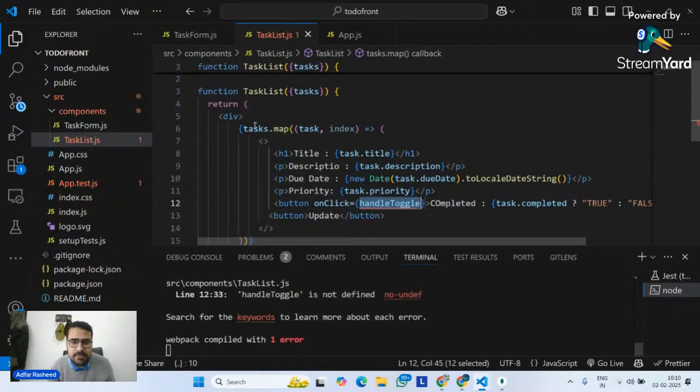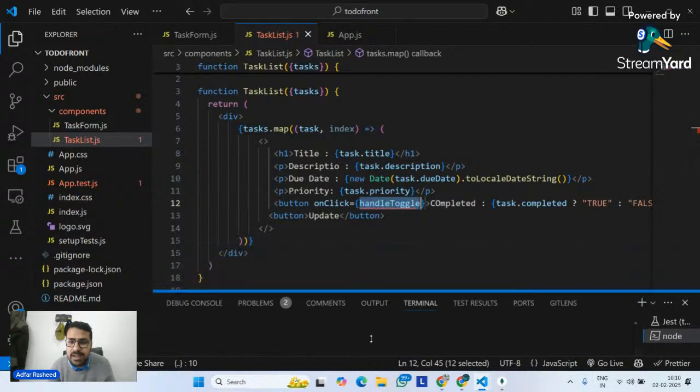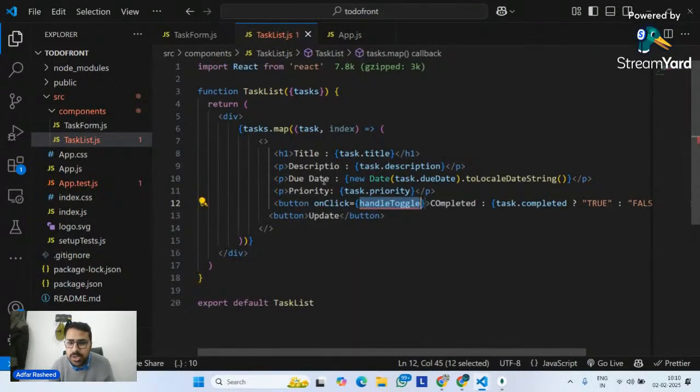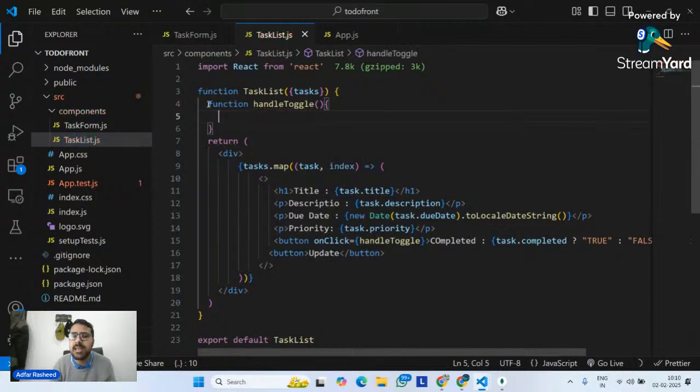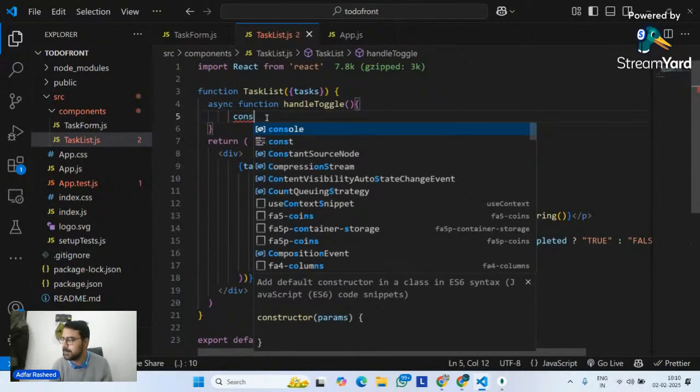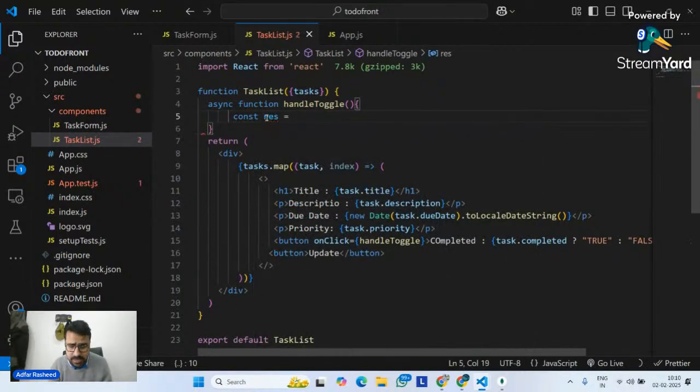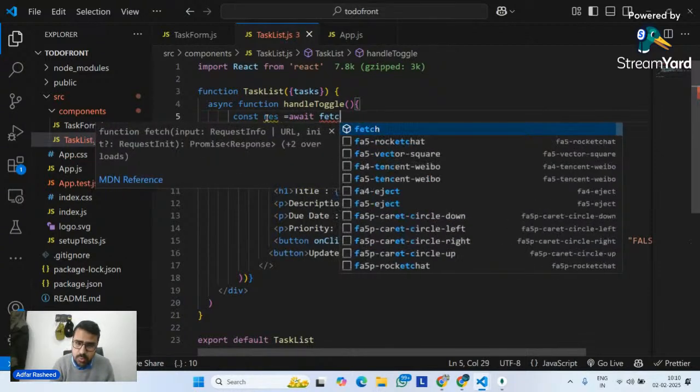We have seen in our previous session that whenever we want to make a request, we need to define a function. So, function handleToDo, like this. In this function, I want you to implement async await. Why async await, guys? Why do we need async await? Can anyone tell me in the chat? Because whenever we make a request to the server, it returns a promise, so we have to use fetch there. So I will say const myResponse, and in this response, please resolve it. So await, use the fetch method.